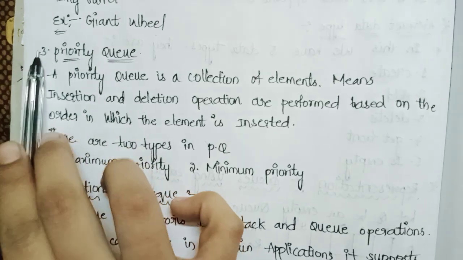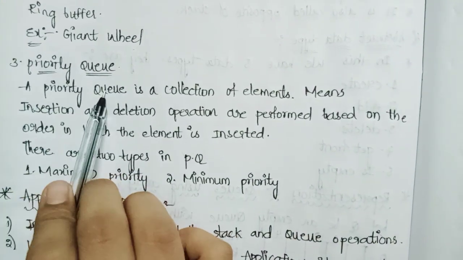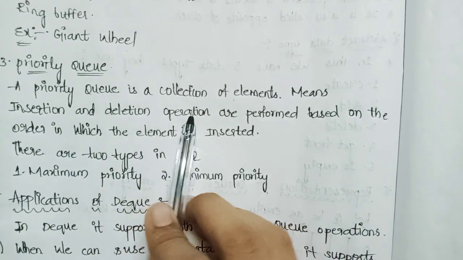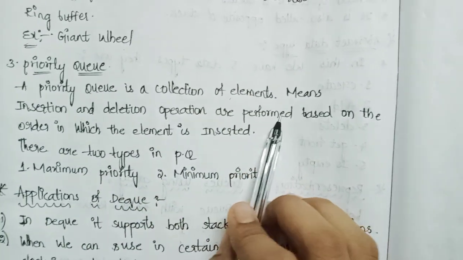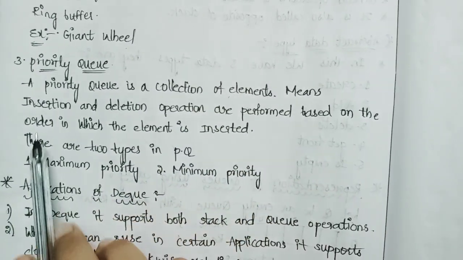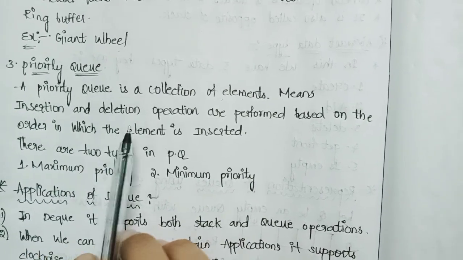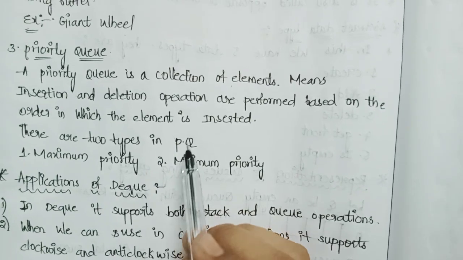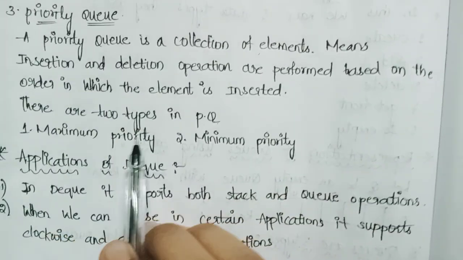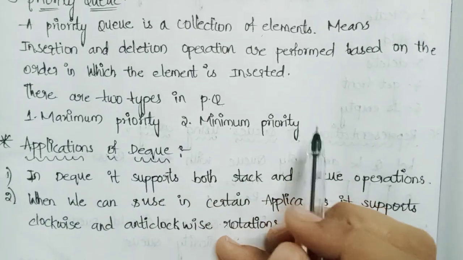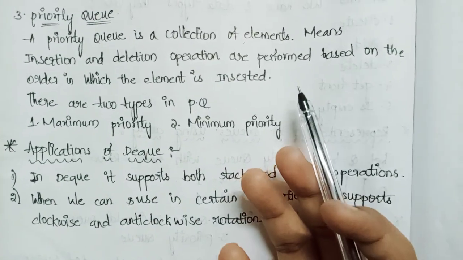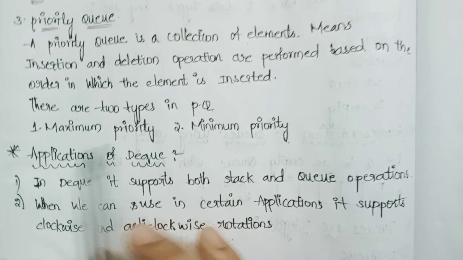Now coming to the next one, priority queue. A priority queue is a collection of elements, where insertion and deletion operations are performed based on the order in which the element is inserted. There are two types in priority queue. The first one is maximum priority, the second one is minimum priority. These are the 3 types: double-ended queue, circular queue, priority queue.